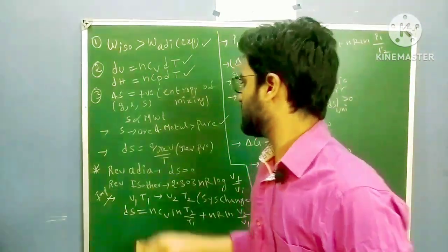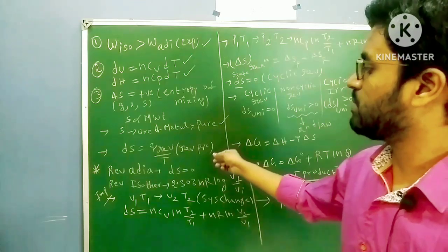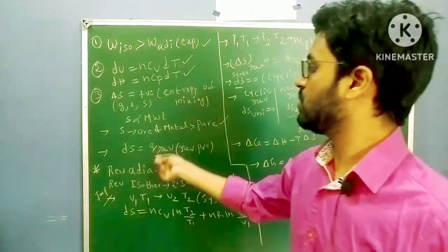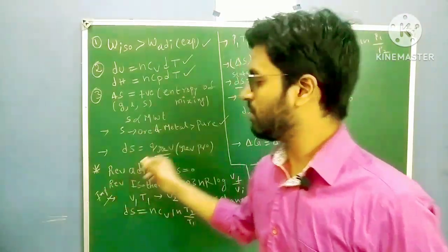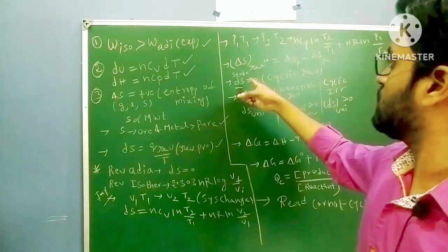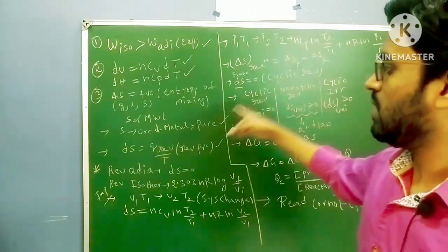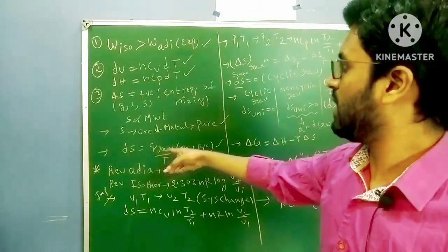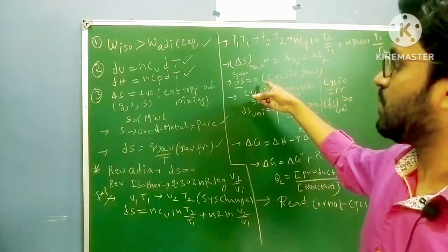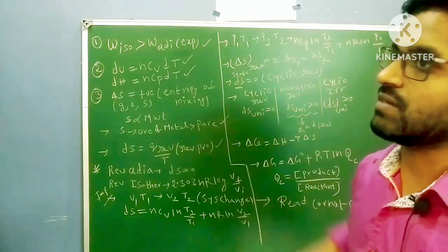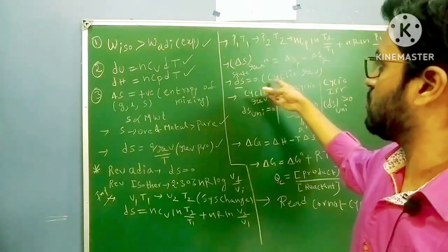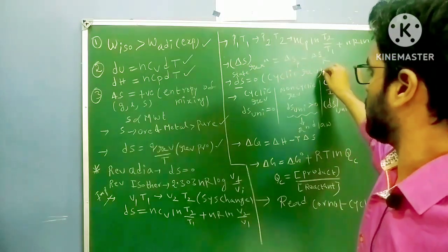Next, change in entropy dS equal to q reversible by T for the reversible process. Only for the reversible process, this change in entropy is equal to q reversible by T. This formula you have to remember, it is very, very important. And also dS equal to 0 for a cyclic reversible process. For a normal reversible process, this is the formula. If it mentions a cyclic reversible process, why? Because if it is a cyclic process, dS is a state function, so for a cyclic process the change is 0. So dS equal to 0 when it is a cyclic reversible process.